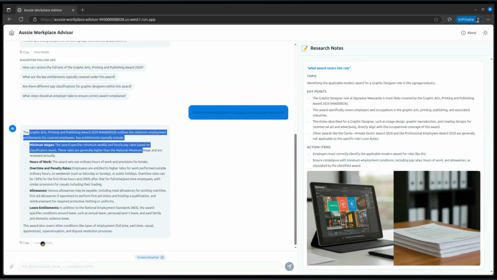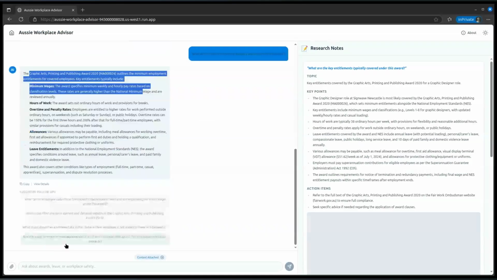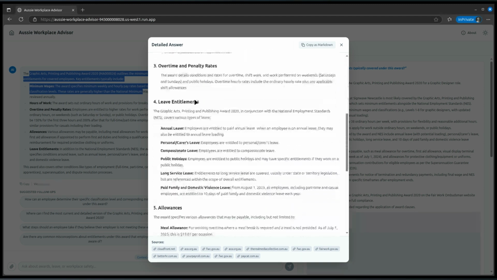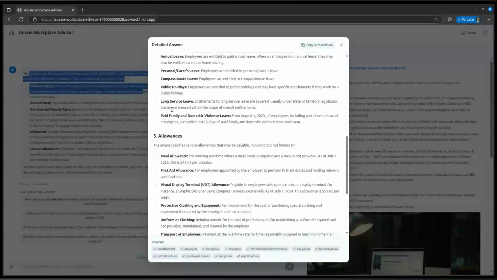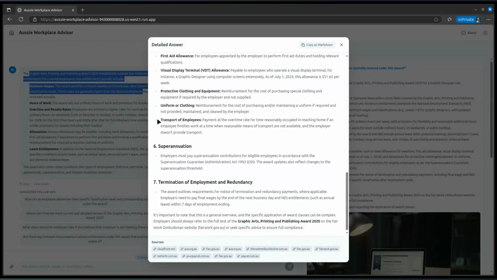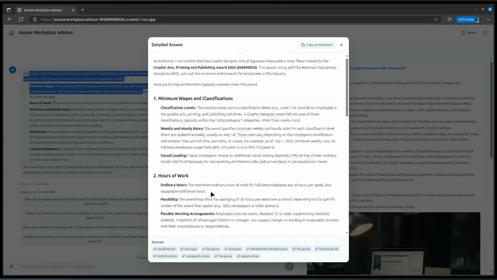And it's going to do the longer answer. So if we have a look at the details, you can see it's a more comprehensive answer. Because what I don't want is to shove like 3 screens full of information into the chat all the time, right? You want enough information to answer the question, but not an essay every time. But we can copy this out if we want to as well.